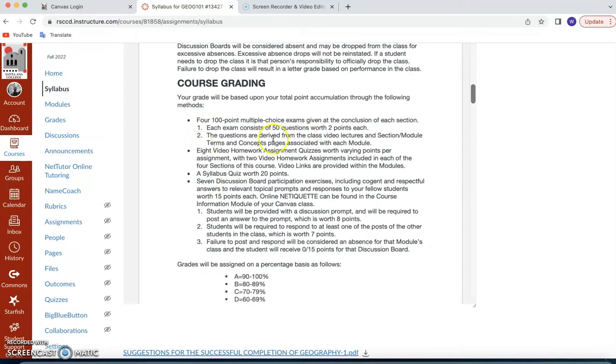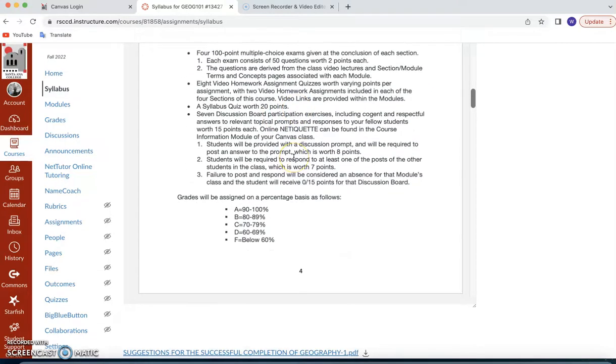Course grading, notice 4 100-point multiple choice exams, 8 video homework assignment quizzes worth varying points. The syllabus quiz worth 20 points. I've already mentioned that. 7 discussion boards. I just want you to know about the discussion boards that are worth 15 points each. The discussion board topics are kind of meant to represent topics that might arise organically in a face-to-face class or a live class.